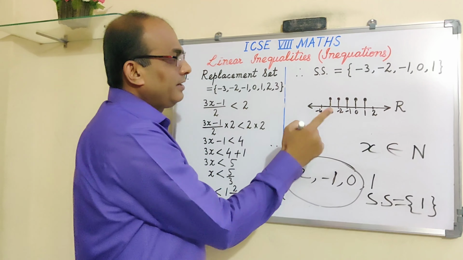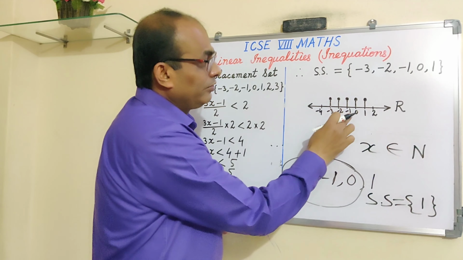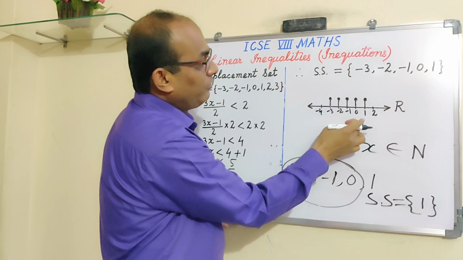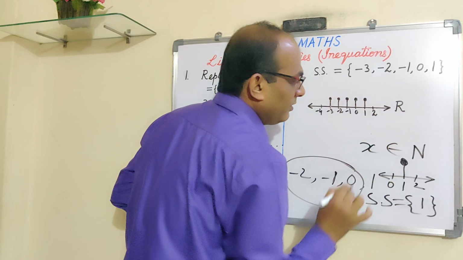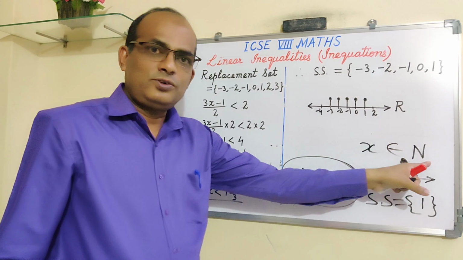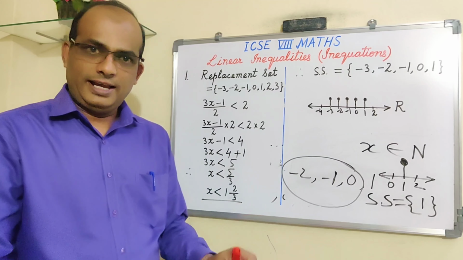And this you can also represent on the number line. So only one lollipop, and one extra number 0. So this side 0, that side 2, and in between 1 and 1 lollipop. Only 1 lollipop, like this. This is your solution, 1. One extra number here. After 1 you have 2. And here you have 0, right? This is your solution, and you are showing it like this. When we change the condition to x belongs to N, I hope things are very, very clear, right?